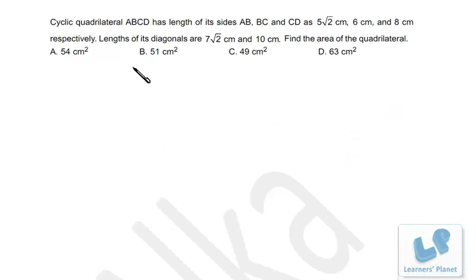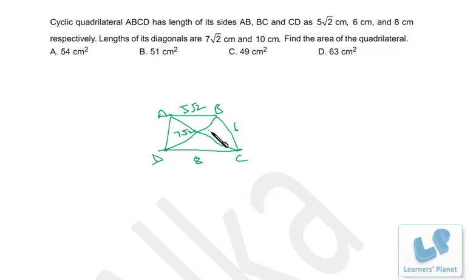Now we have this problem based on geometry. Cyclic quadrilateral ABCD has lengths this. Lengths of diagonal are this. Find the area of the quadrilateral. I draw the quadrilateral over here. This is A, B, C, D. AB is 5 root 2. This is 6. This is 8. This we don't know. This is 7 root 2 and this is 10.